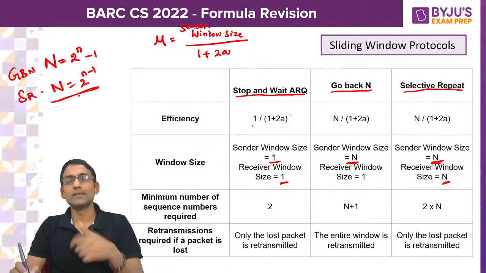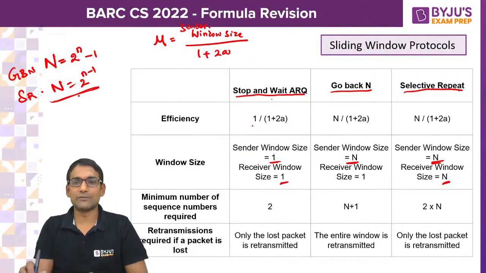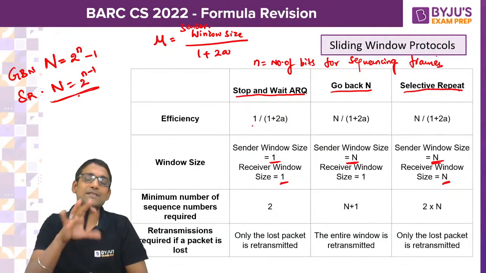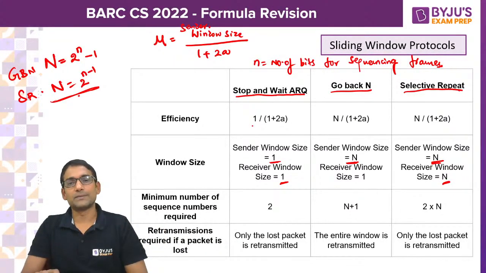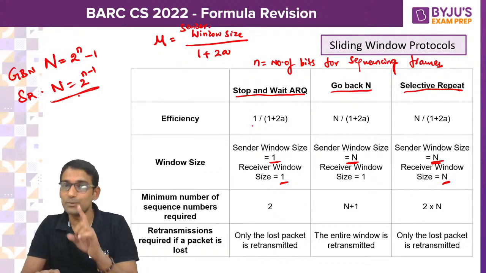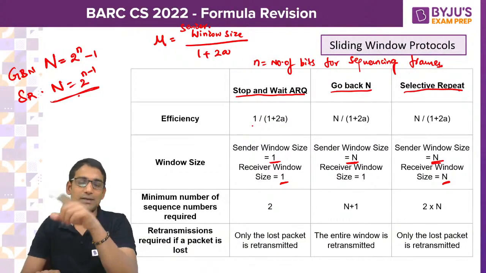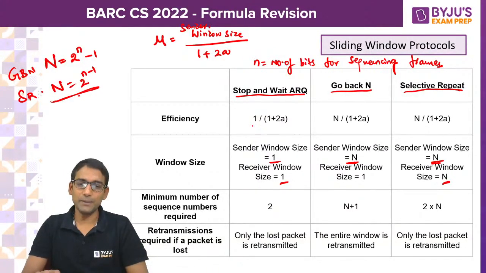What is that small n? Minimum number of bits required for sequencing. Small n is the number of bits required for sequencing the frames. So if you have a total of 16 frames, 4 bits are required. If you have 32 frames, 5 bits are required. Even if you have 20 frames also, minimum 5 bits are required, so you have to take the ceiling. So that is the minimum number of sequence numbers required.